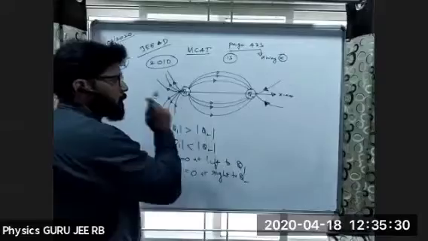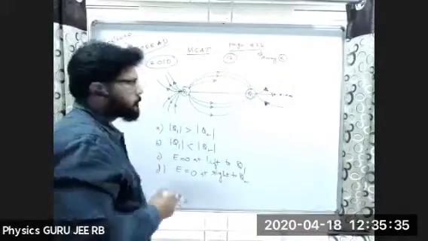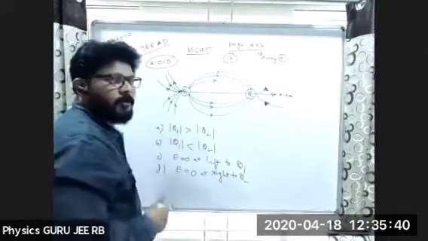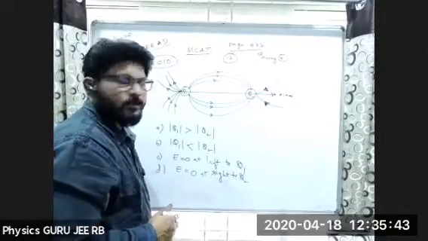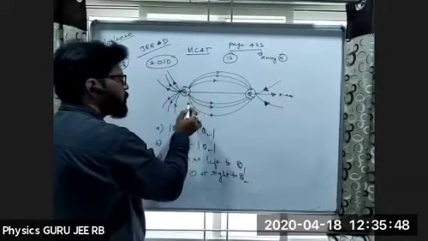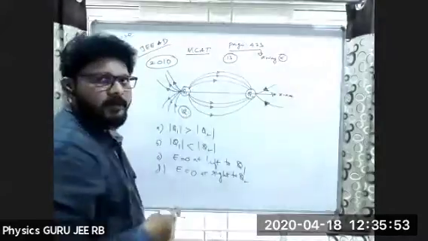Now here, how many lines are there? Q1 contains how many lines? Can anybody tell? 1, 2, 3, 4, 5, 6, 7, 8, 9, 10, 11, 12. Yeah, 12. That means Q1 has 12 electric lines of force.